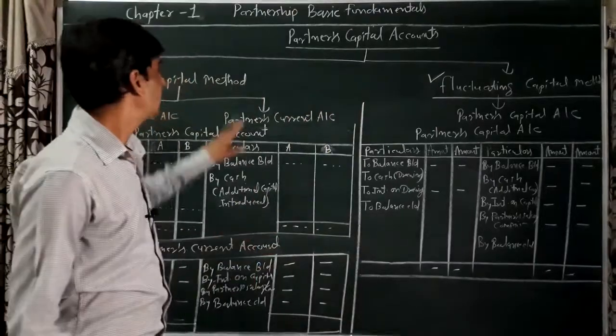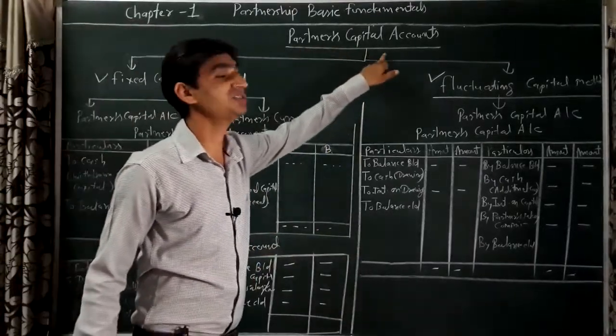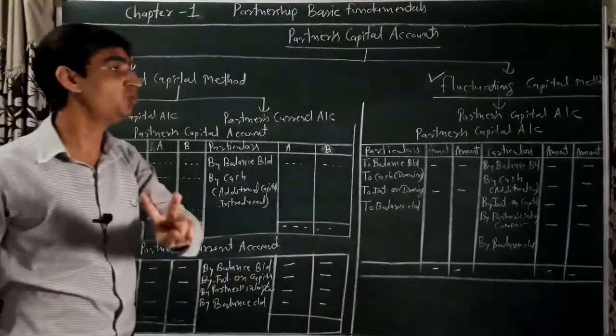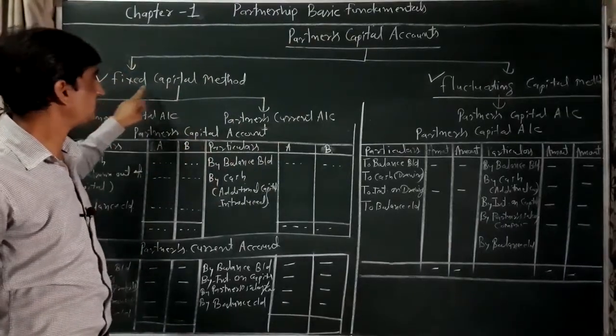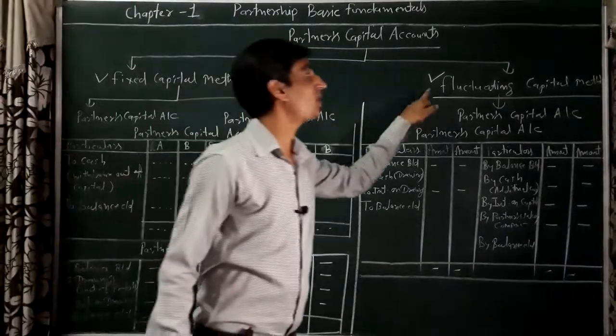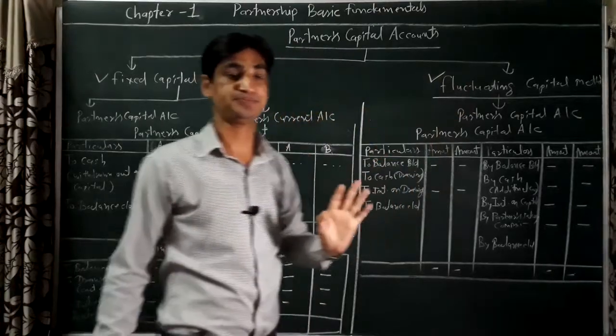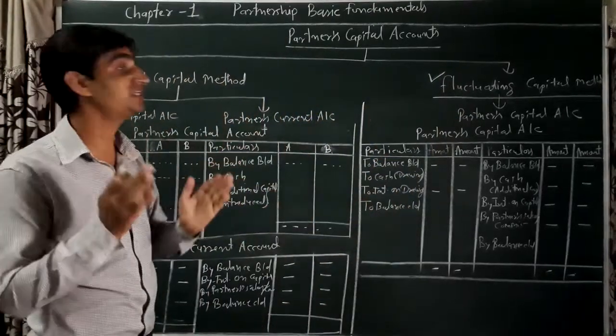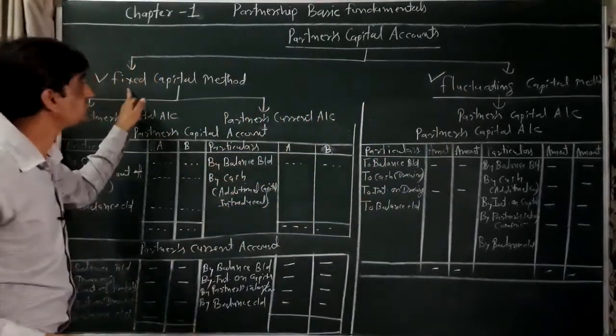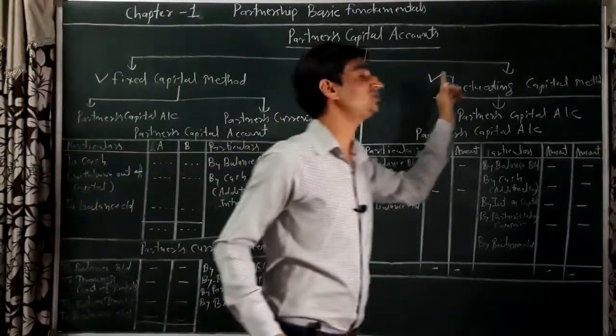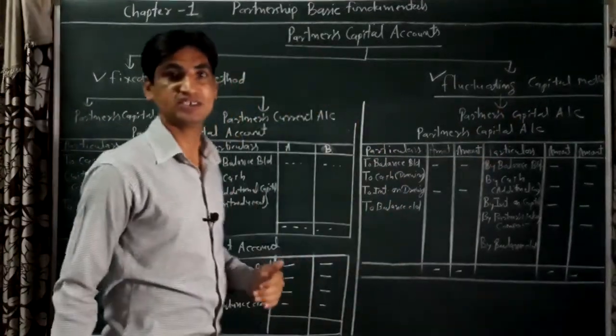What are the basic differences between the fixed capital method and the fluctuating capital method? Now we will discuss it.